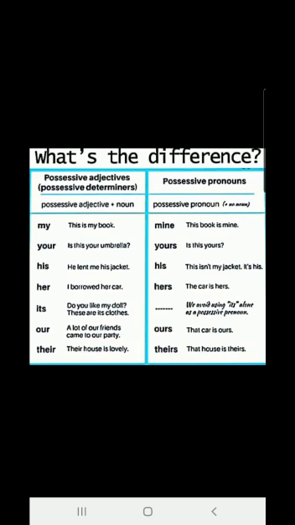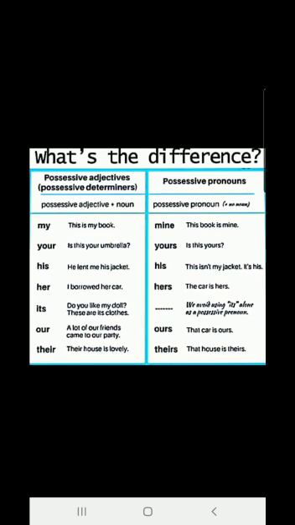His is a possessive pronoun, because there is no noun after the word his. I borrowed her car. Her is a possessive adjective because it is used before the noun car. The car is hers. Hers is a possessive pronoun.